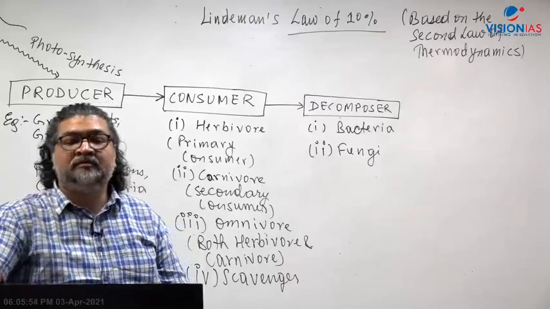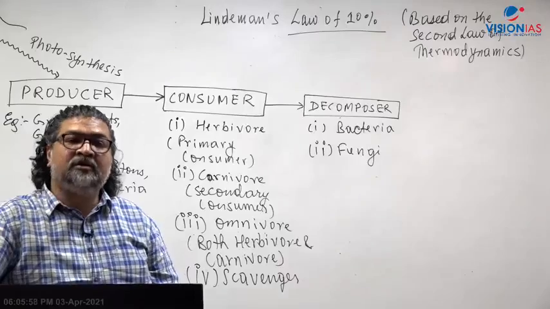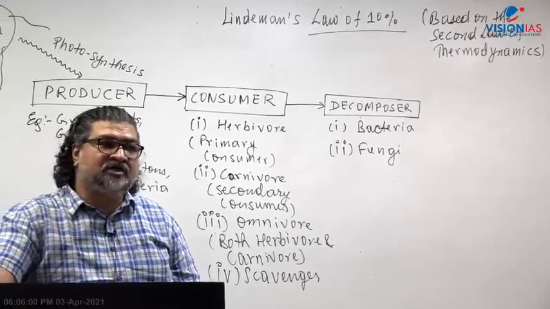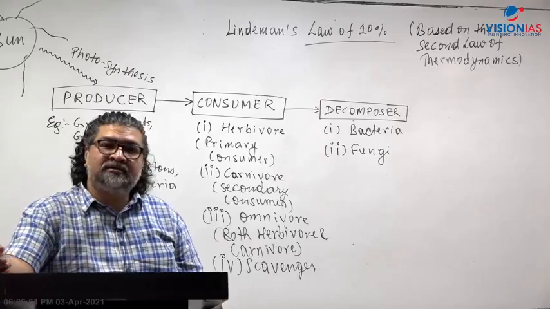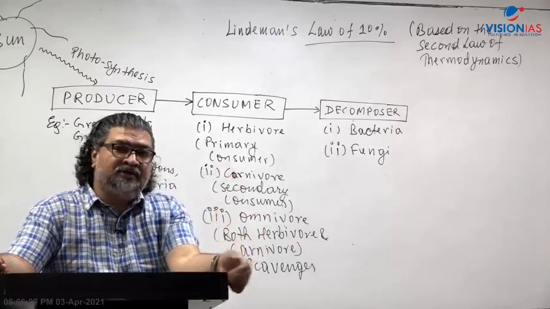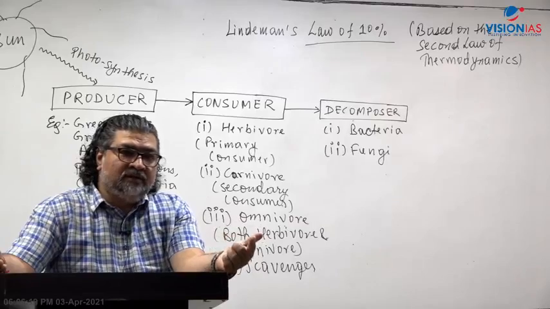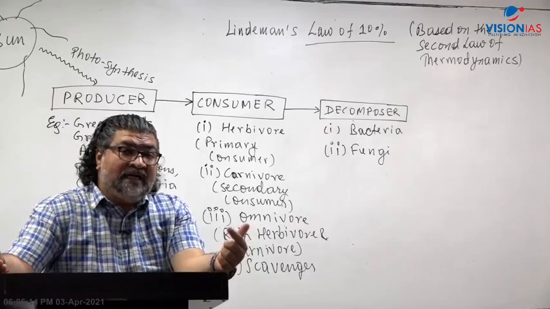What is the first law? The first law of thermodynamics says that energy can neither be created nor destroyed. It can only be transformed from one form to another. What is the second law of thermodynamics? The second law says that whenever there is a conversion of energy from one form to another, there is a loss of energy because of heat energy.